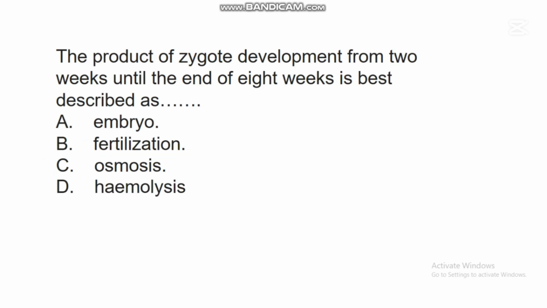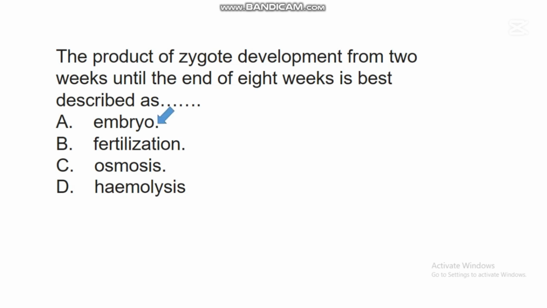The next question says, the product of zygote development from 2 weeks until the end of 8 weeks is best described as dash. A. Embryo. B. Fertilization. C. Osmosis. D. Hemolysis. In this question, the correct answer is A.